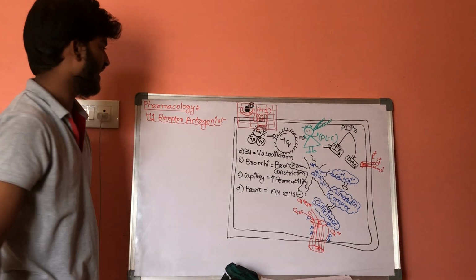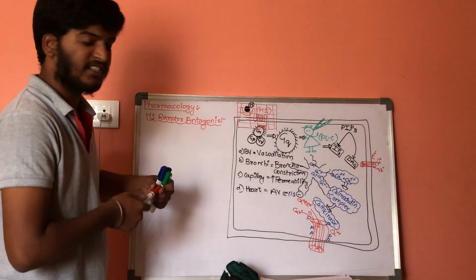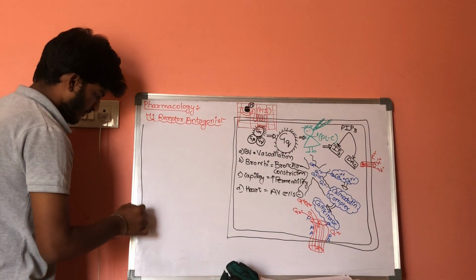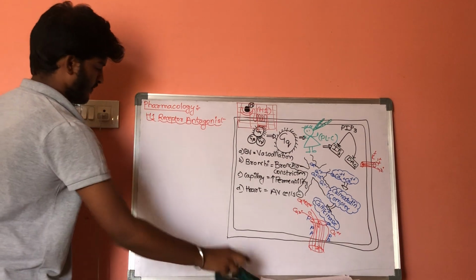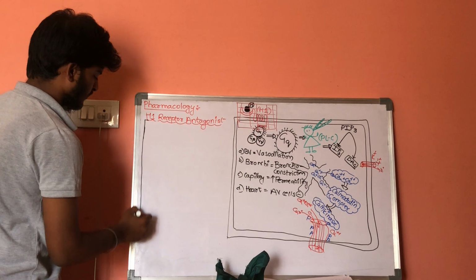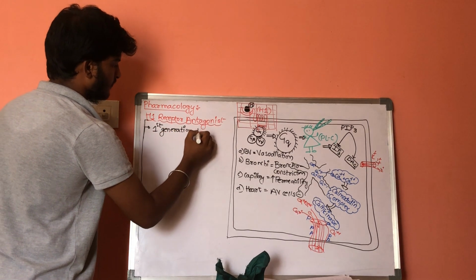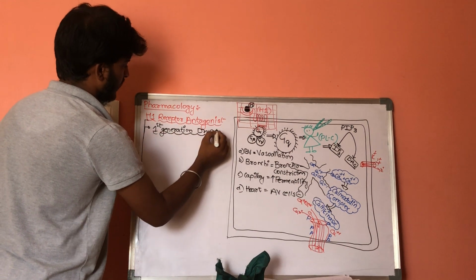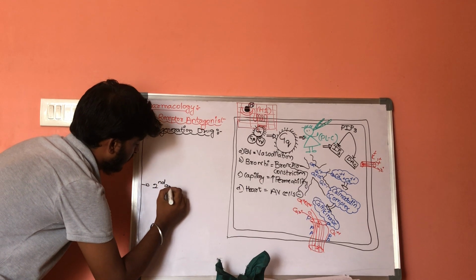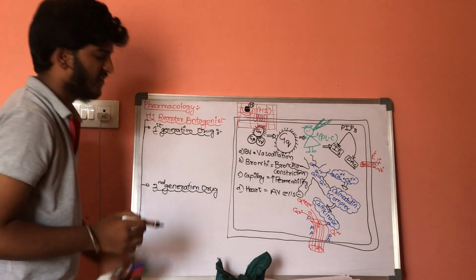Within the H1 receptor antagonists, there are two different types of drugs: first generation drugs and second generation drugs.